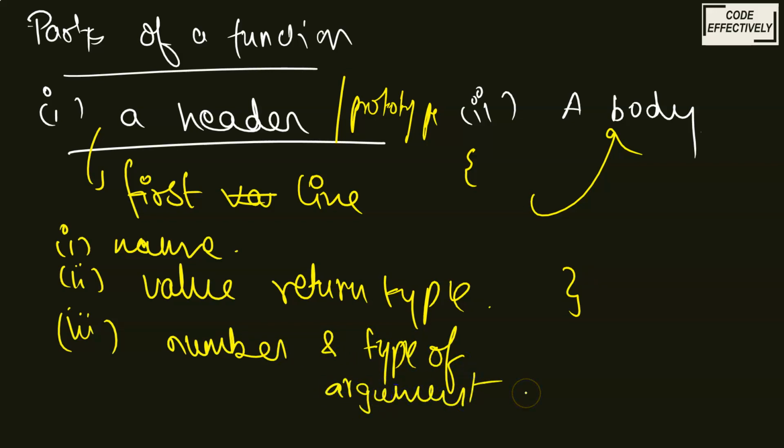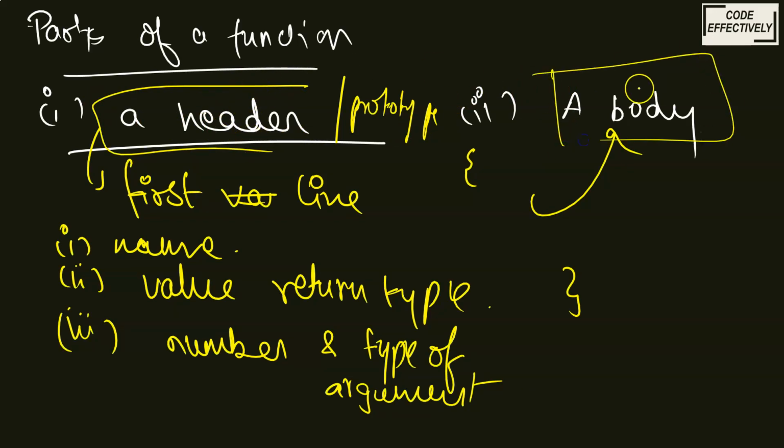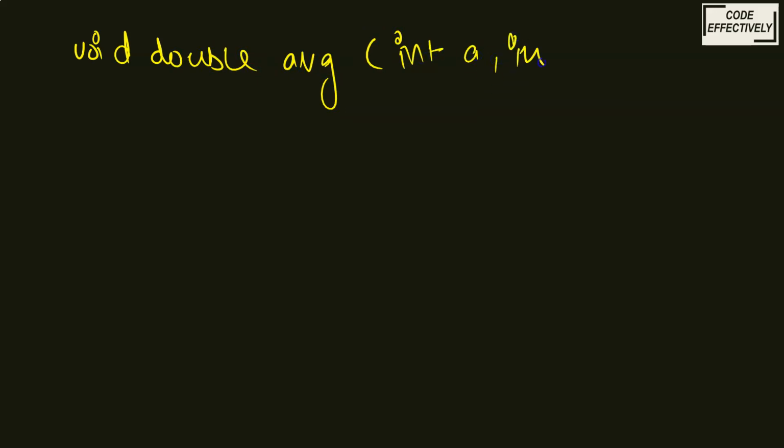Let me give you a very simple example. When the header and the body of a function combine, these together give you a function. Let's say it's public double average, and I will take int a and int b.